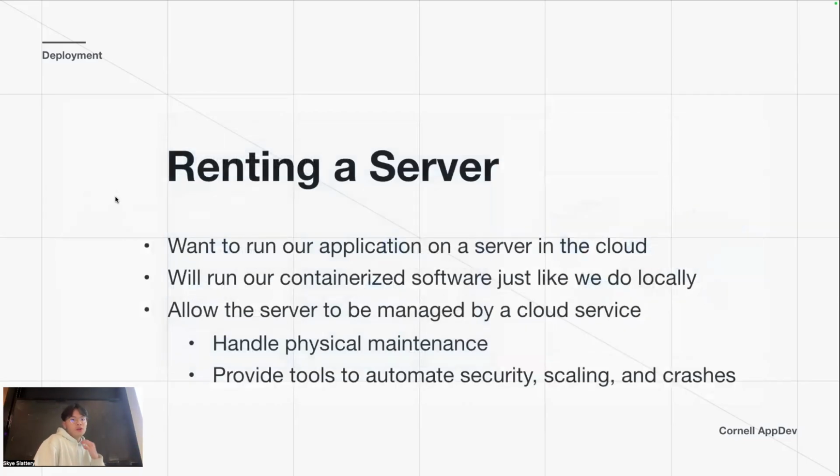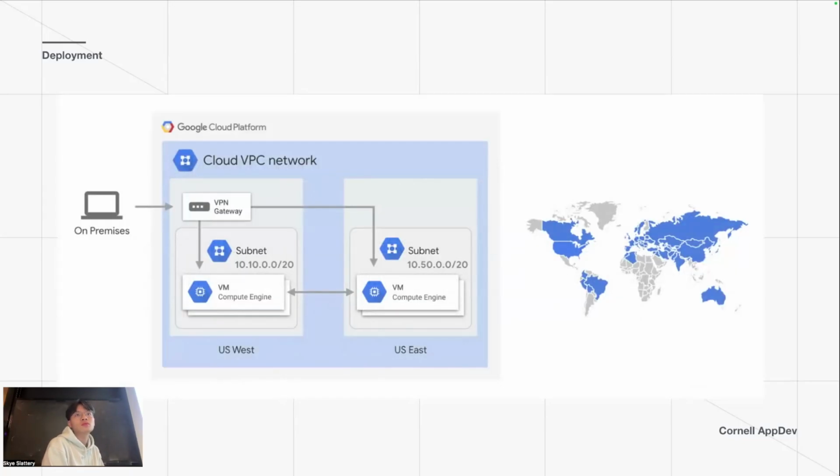So how do we rent a server? So we want to. Oh yeah, question. What would you have multiple VMs for? Could you use that for our case, if you have a lot of requests going through, or is it a completely different experience? Yeah, so first of all, you can have multiple subnets. Different subnets means you're in different areas. So if you have a user base in Korea or Indonesia, for example, you would want something closer because it's definitely faster, right?